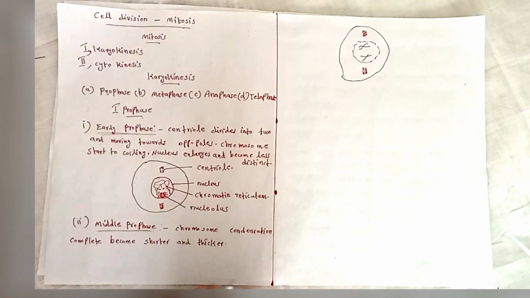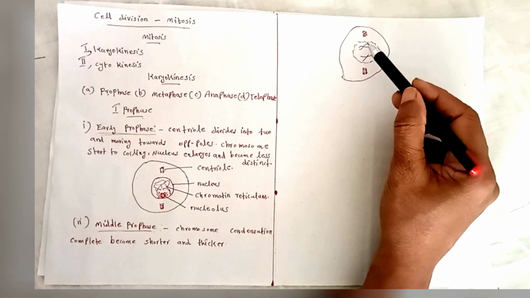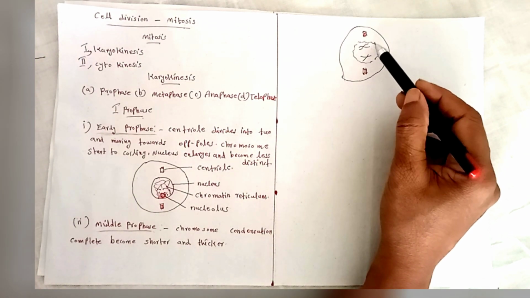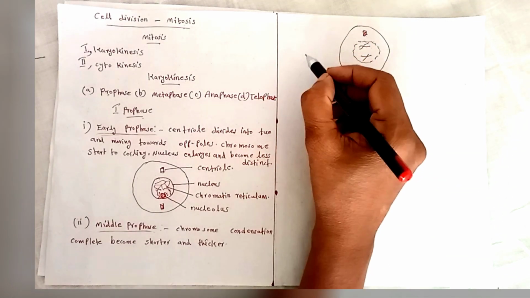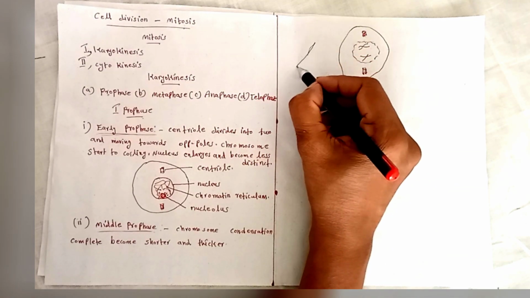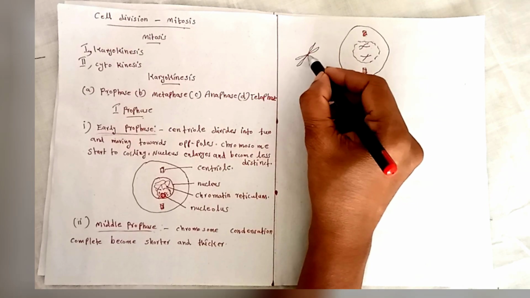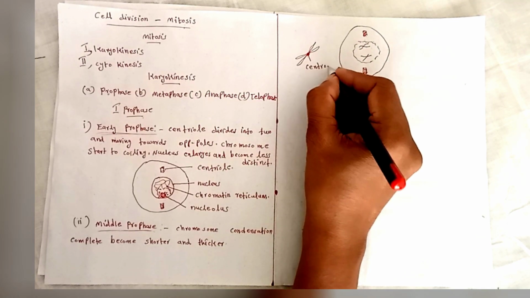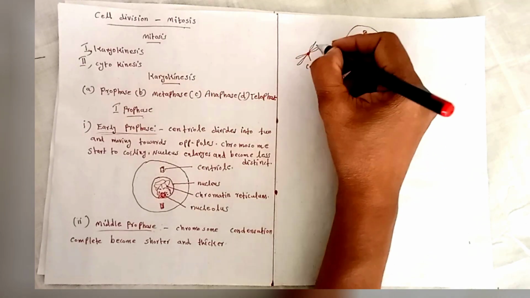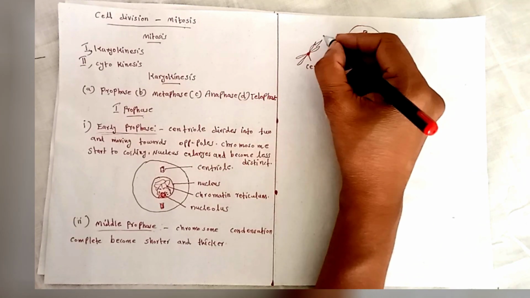Each chromosome is made up of two chromatids held together at their centromere. This is the centromere. These are two chromatids.